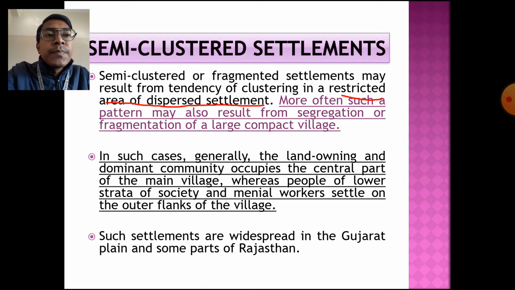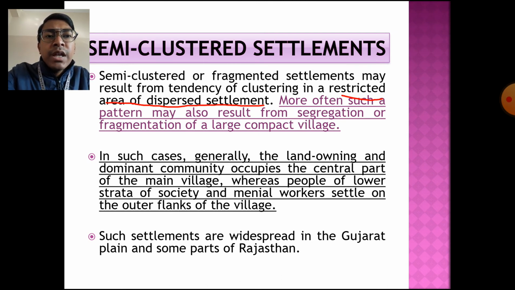More often, such a pattern may also result from segregation or fragmentation of a large compact village. Such kind of semi-clustered settlement may have been formed because of the fragmentation of a large village. Maybe the large village has been fragmented because of some natural factors, maybe because of the agricultural land, or maybe by the rivers, or maybe by some of the hilly areas.